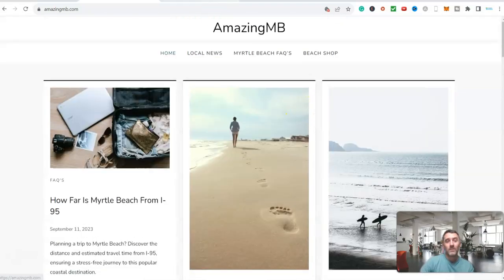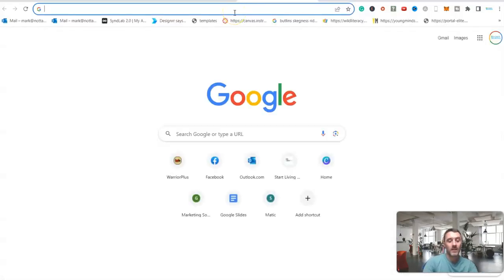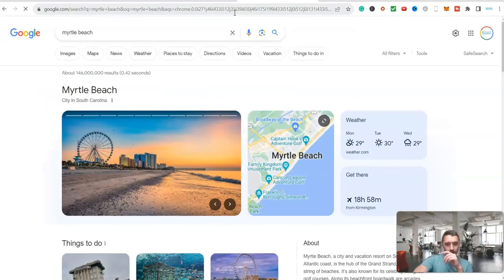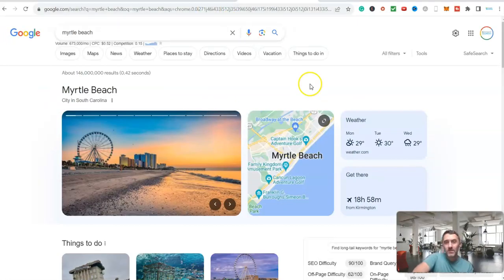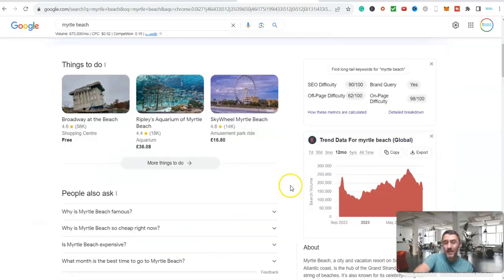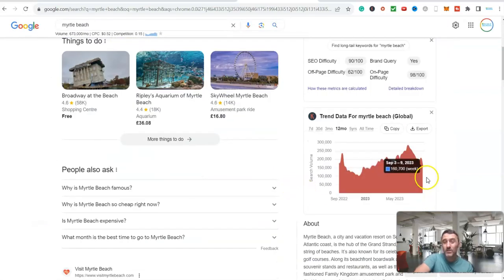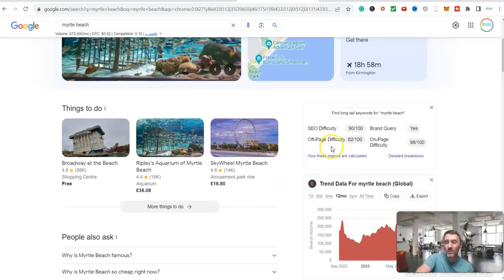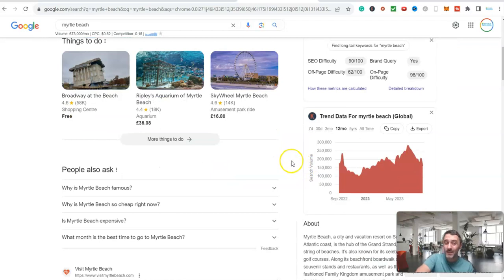Now, if I take this over onto Google and I just type in Myrtle Beach like so, I'm going to do this, okay? Now, I use a piece of software. This software isn't free. It's $10. But by the way, it's just to show you the potential with this, okay? This software is called Keywords Everywhere. It's about $10 or $11 for a year. You don't need this. But I'm just going to use it to show you what people are searching for.